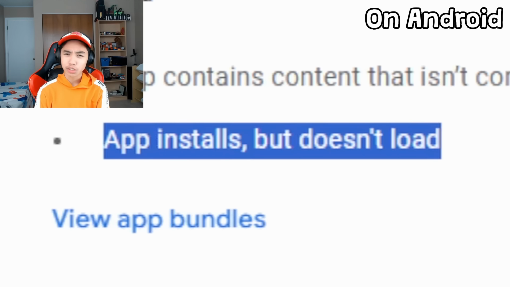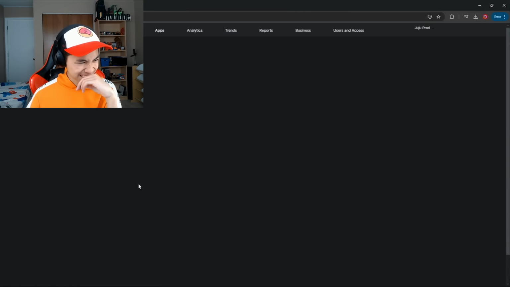And here's why. It's been a few days. Since then, I've gotten 2 emails, and both of them aren't good. App installs but doesn't load. So I probably should have tested my game before I actually sent it. That's not the issue I'm worried about. The issue I'm worried about is this.